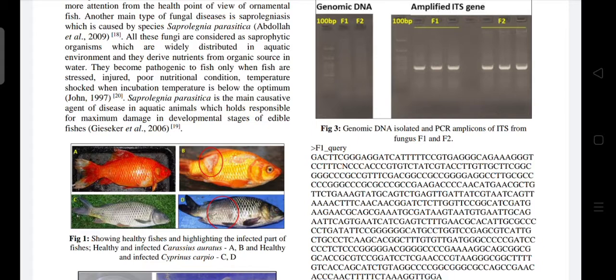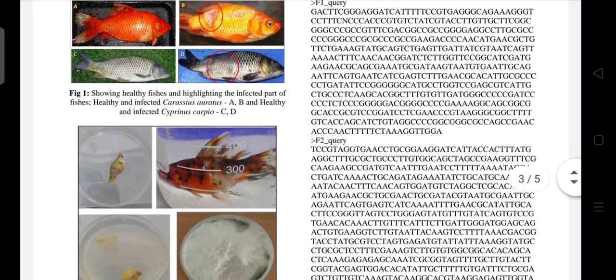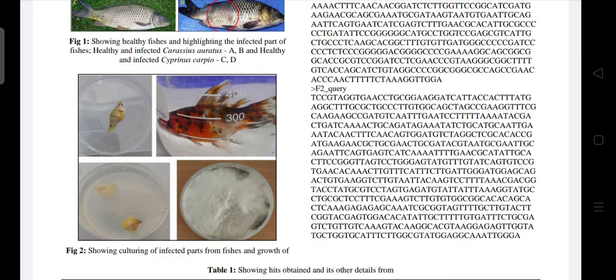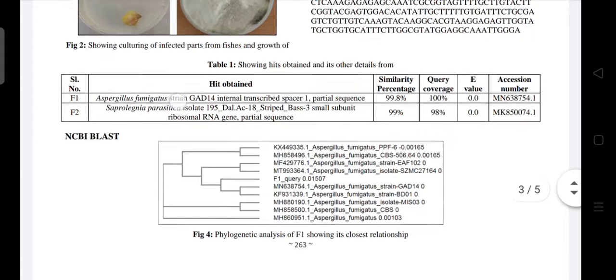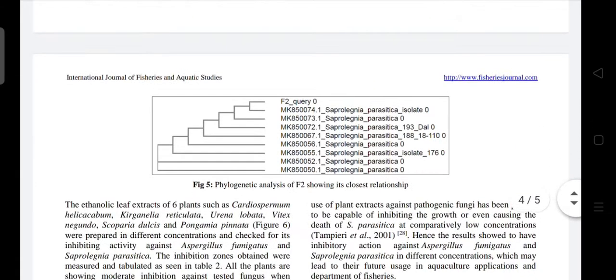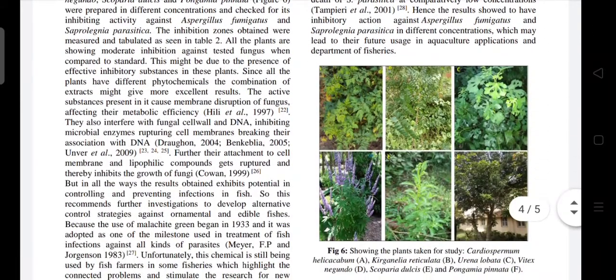Further, to overcome the growth of these fungi, instead of using synthetic chemicals, we thought of using a few herbal extracts, so that there will not be any side effects in the case of cultured fishes which will be used for consumption. These are the fishes which we took for the study, and this is how we could see the fungal growth. Further, the fungi were identified using Sanger sequencing methods.